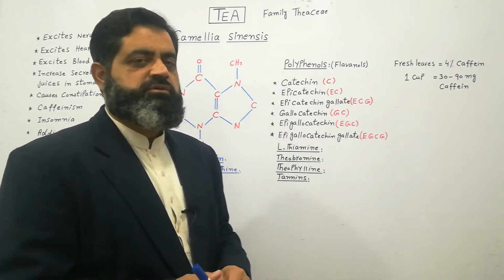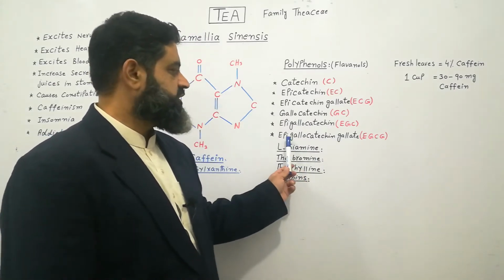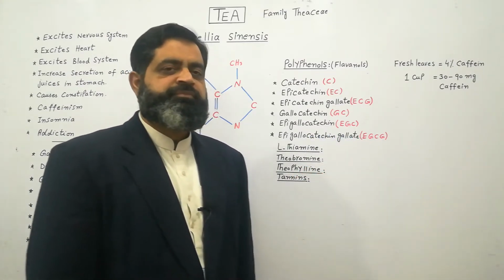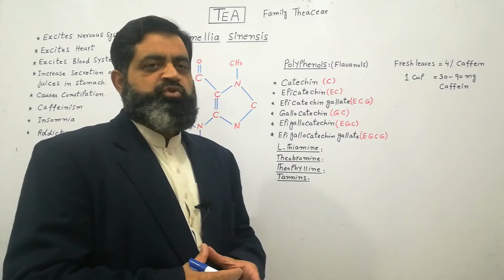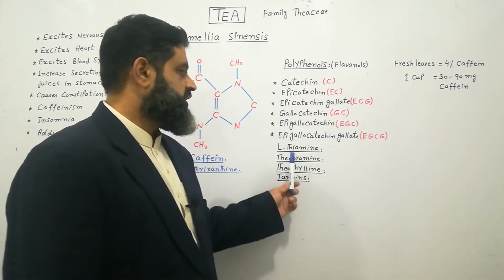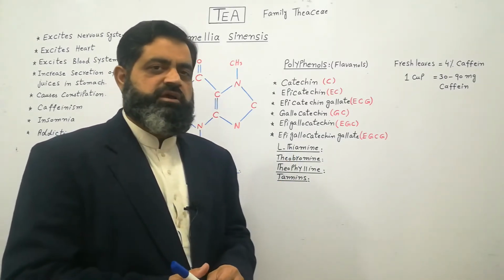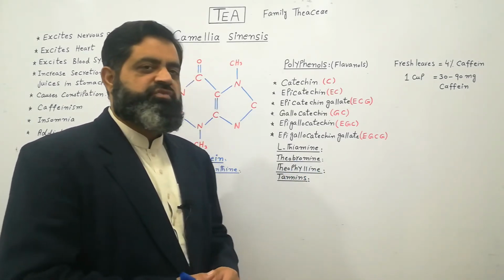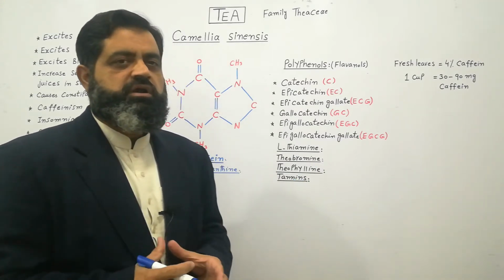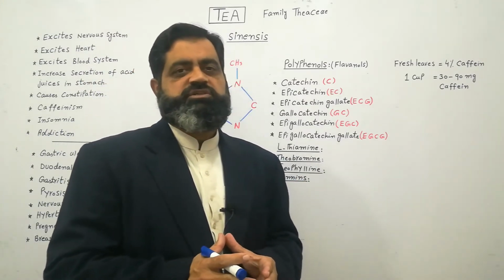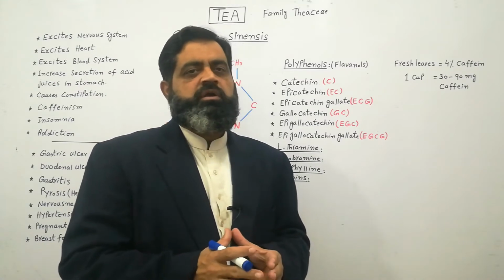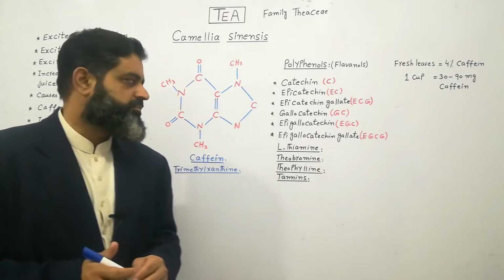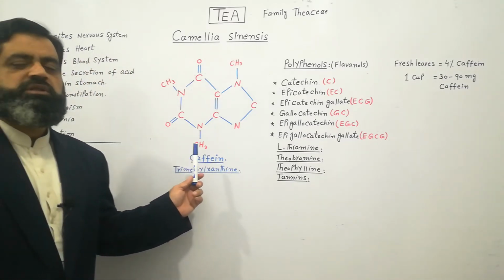The most abundant compound found is epigallocatechin gallate, or EGCG. Except for these polyphenols, tea leaves also contain an amino acid known as L-theanine. They also contain theobromine, theophylline and tannins. There are also some other chemical compounds which are not very important, but of all these compounds, the most important is caffeine, which is present in the leaves of tea.